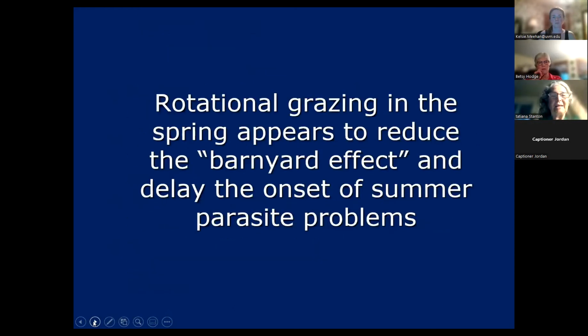Next slide. Okay. Rotational grazing in the spring does appear to reduce your barnyard effect and delay the onset of your summer parasite problems. And we did a study quite a few years ago, just an informal study in New York and Vermont, where we had one farm that wouldn't rotate at all, and then 2 other farms that were rotating in the spring.